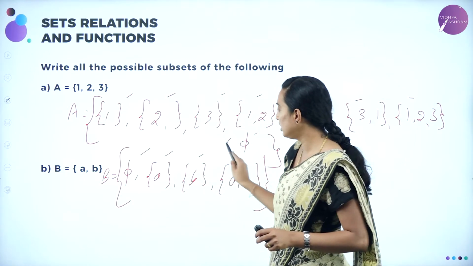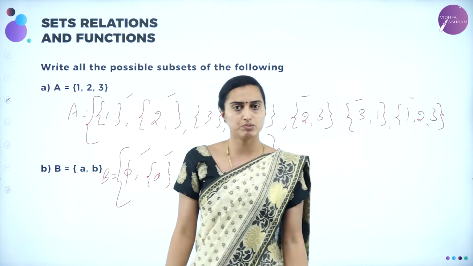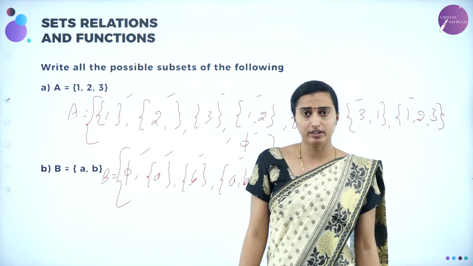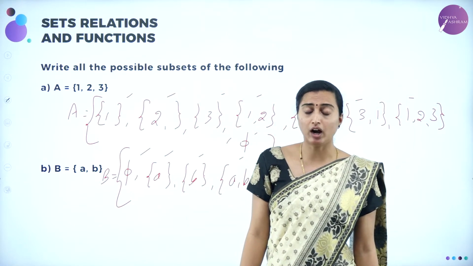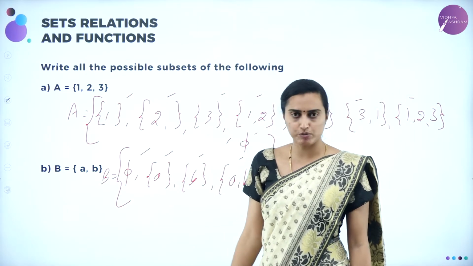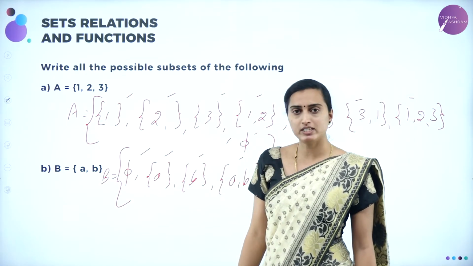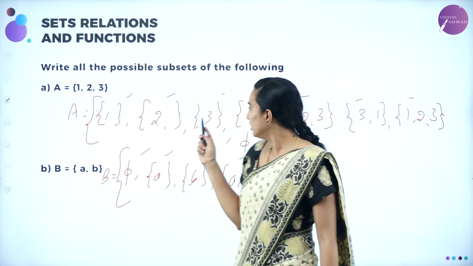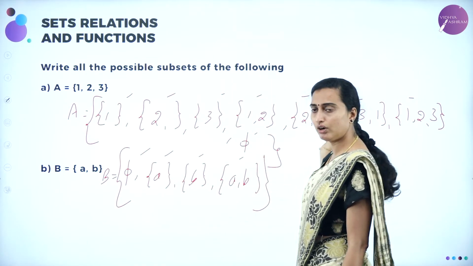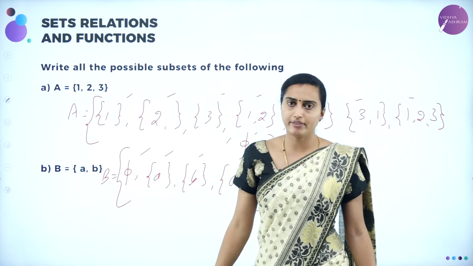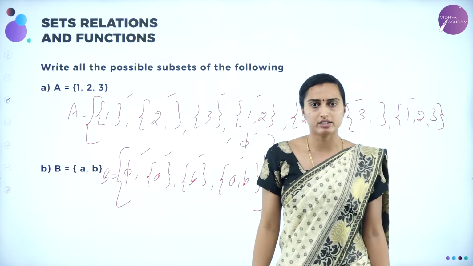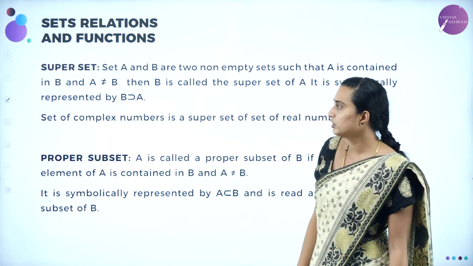How are we going to write this one, ma'am? That is nothing but the power set. You are going to write it as 2 power n, where n is the number of elements. How that is defined, you will come to know next. So what will be the power set of that one? First you write the singles, then the doubles, and then whatever elements are there. Here there are only 2 elements, so till 2 elements only we are going to write. Understood? Next we'll be moving on to the superset.